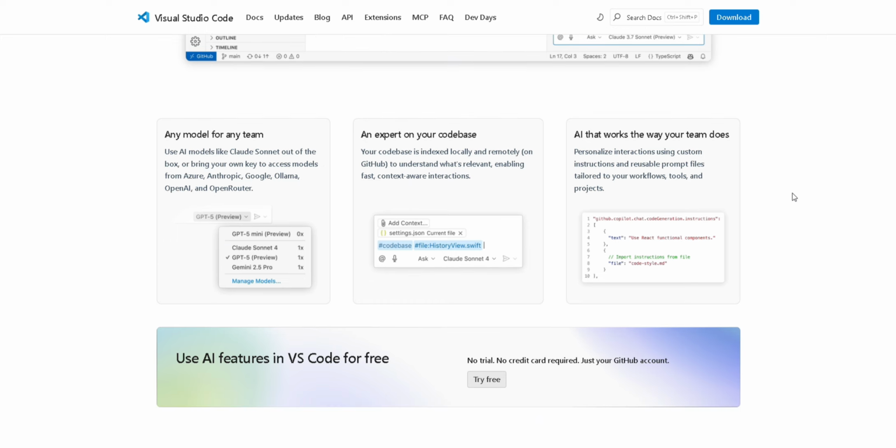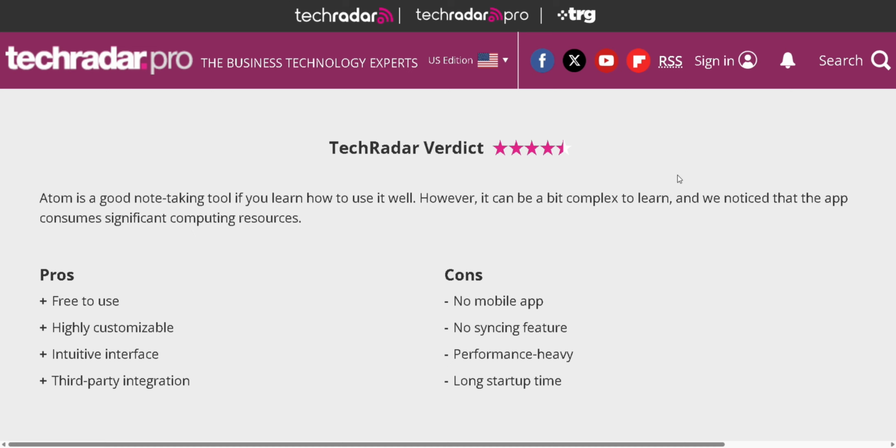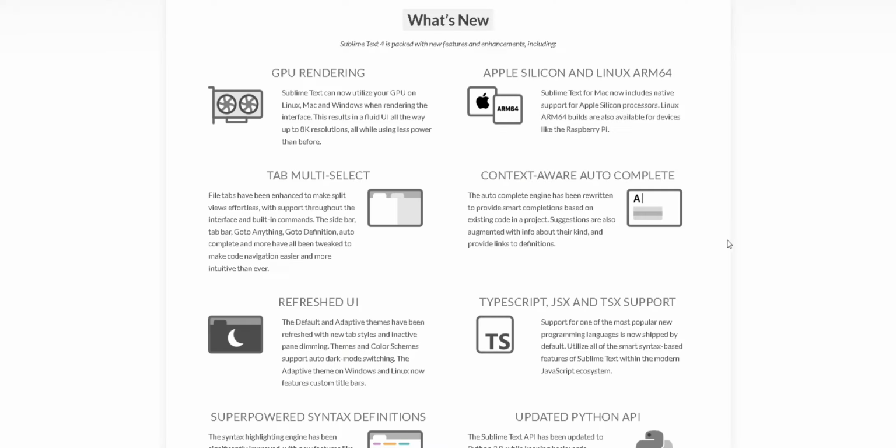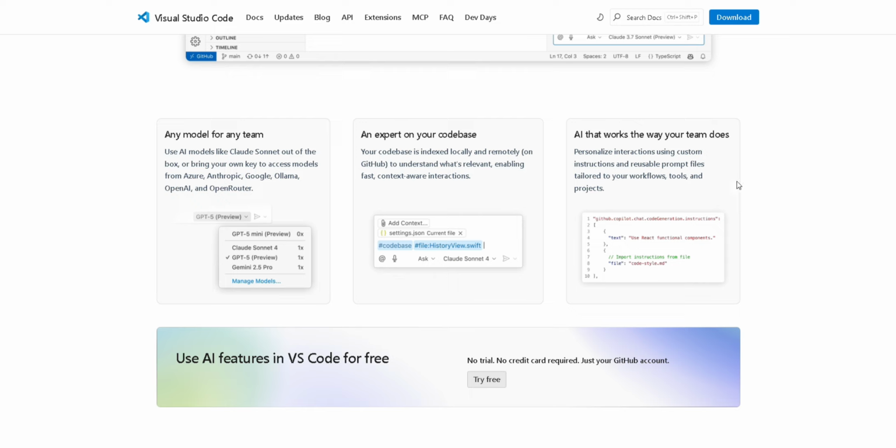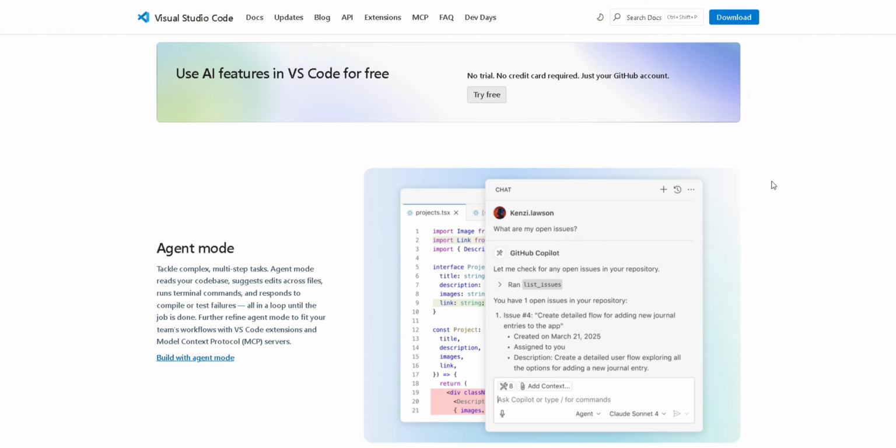If we talk about performance and customization, Atom offers deep customization and open source flexibility, but performance and startup are slow. Even reviewers note sluggishness. Sublime Text, on the other hand, is exceptionally fast and stable, ideal for handling massive files, with limited extensibility compared to VS Code. VS Code balances performance with rich features, slightly heavier than Sublime but far more capable out of the box.